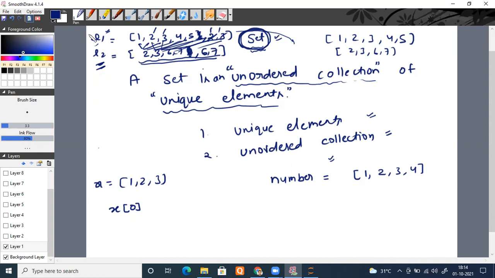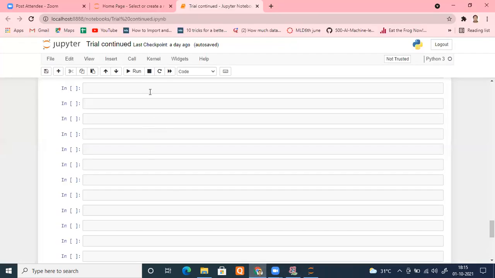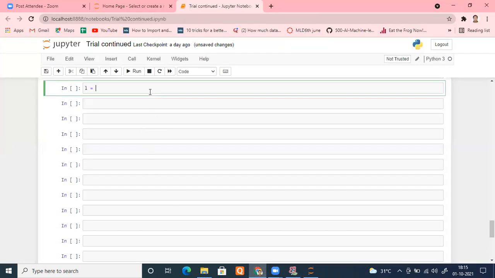Suppose somebody simply says, please, I want only unique elements in this list. I can do that in a fraction of a second, instead of writing any loop. Let me show you that practically. Suppose I have a list, L, with 1, 2, 3, again repeating 2, 3, 4, 5. So here two elements are repeating. Which ones? 2 and 3.